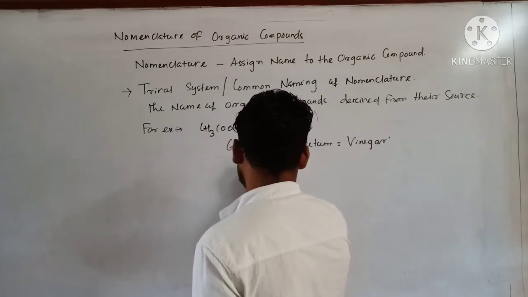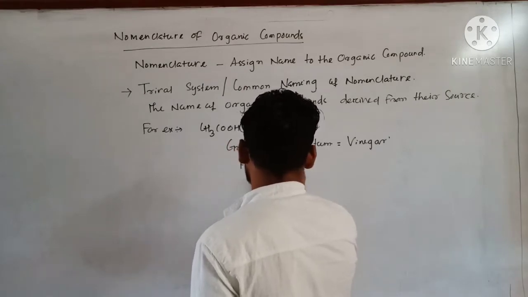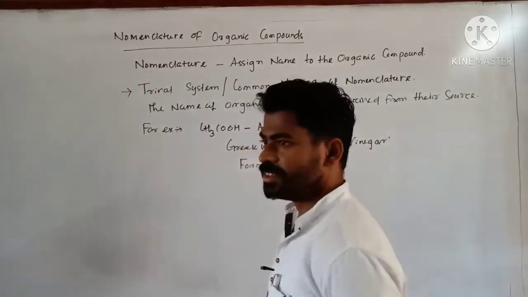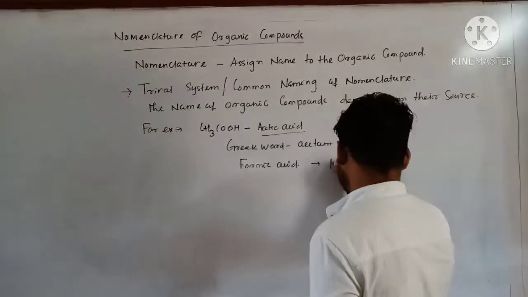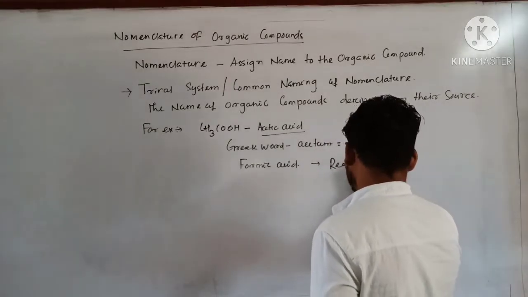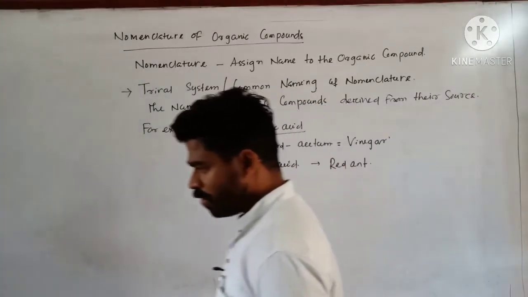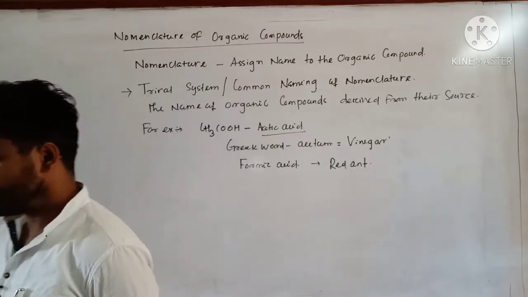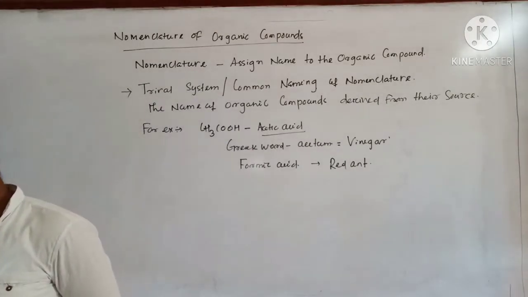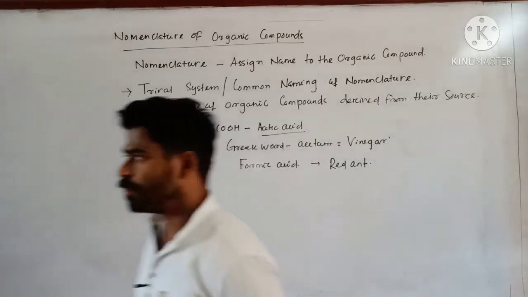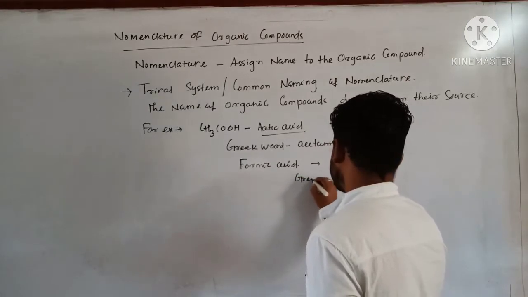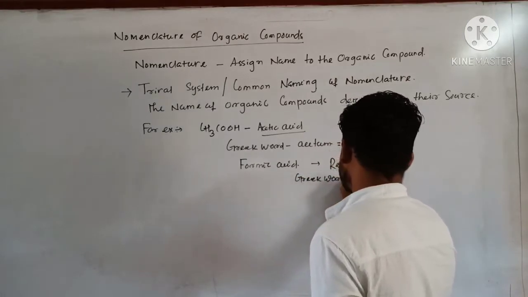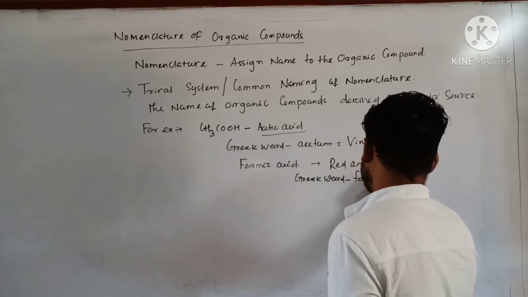Similarly, formic acid, its source is the red ant, and you know this red ant in the Greek word is Formicius.